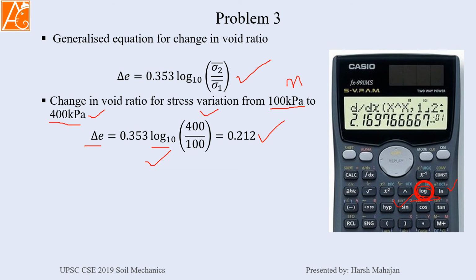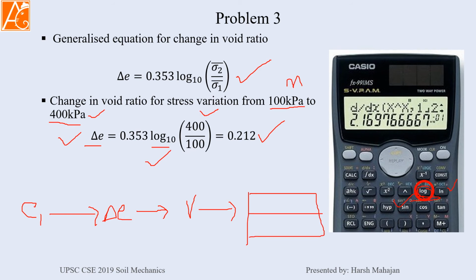So why are we actually interested in calculating the void ratio apart from the question? Because if you know the initial void ratio and you know the change in void ratio after applying the pressure, then you can find how much volume has changed, and volume is actually proportional to the change in thickness, because in the area direction there will be no compression, but whatever change in volume occurs is actually due to the settlement of the thickness of layers.